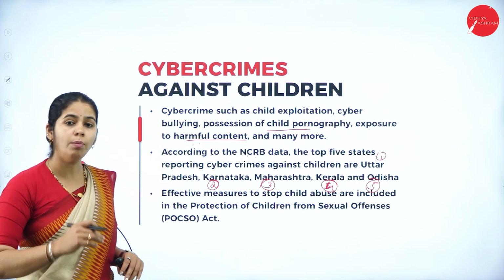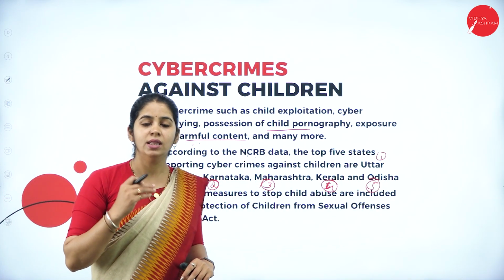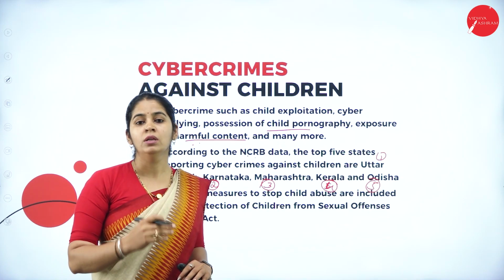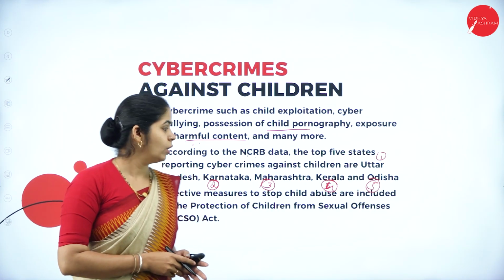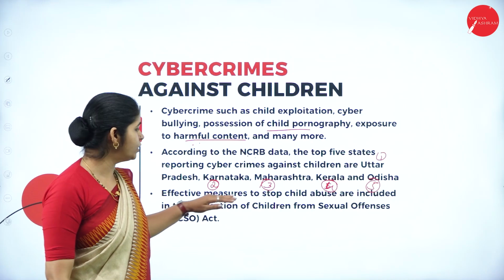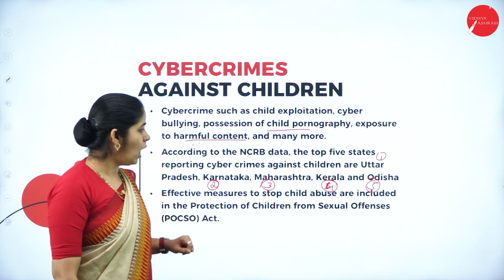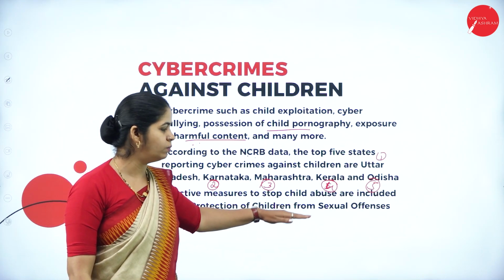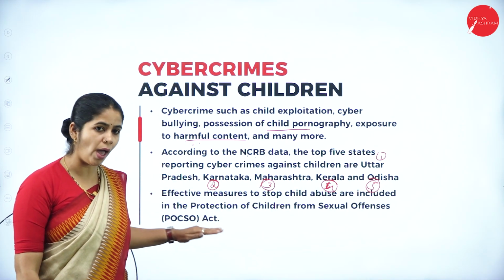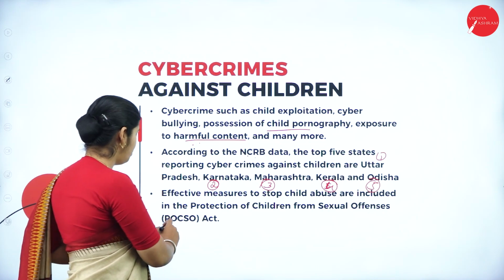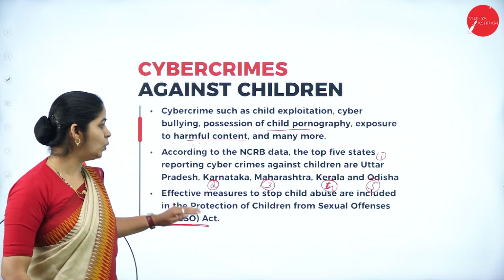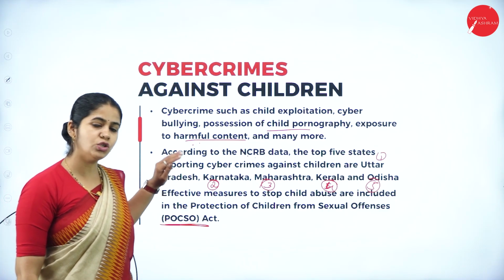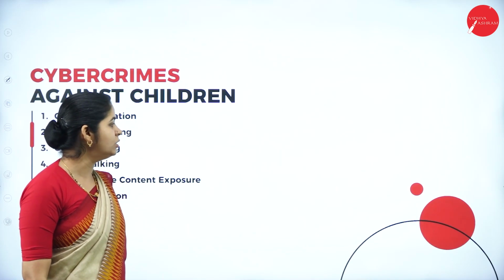These are the top 5 states where cybercrime against children is higher. The effective measures to stop child abuse are included in the Protection of Children from Sexual Offences Act, the POCSO Act, which you might have heard of. It is used to prevent such criminal activities against children.